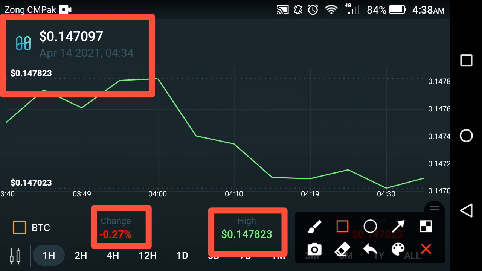So friends, according to the price predictions of the last 1 hour, last 2 hour, and last one day, they are all falling down. The change is negative in the last one day. That is why my suggestion for all of you is to please hold your Harmony coin until the end of this month, because you are also in loss. So please hold it. Maybe it goes upward in the future. That's my suggestion. I'm not a financial advisor. If you want to invest in this coin, please do your own research.